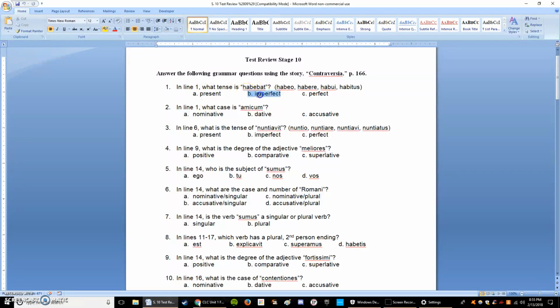It has the BA. That makes it imperfect. So instead of meaning "has," habebat means he, she, or it was having. Okay? It says in line 1, what case is amicum? That um ending right there tells you that it is second declension, accusative singular.